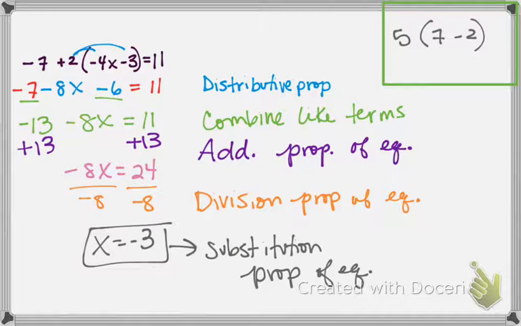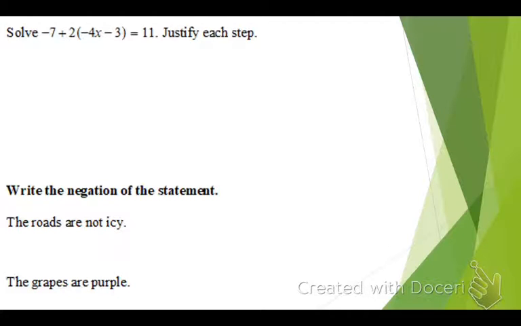Okay. All right, so I know it went away. The negation of the statement, I'm not going to write these down because when we negate a sentence, what word do we add or take away? The word not. So the roads are not icy becomes the roads are icy. And then the grapes are purple becomes the grapes are not purple. I believe there are 2 of them on your quiz.